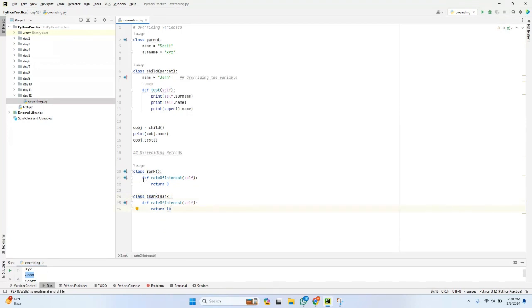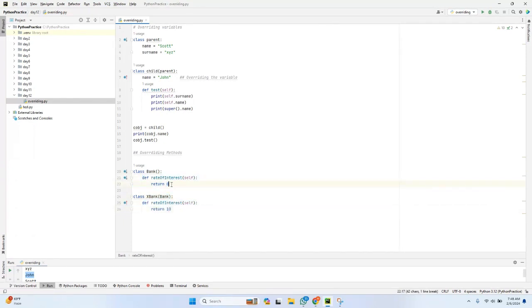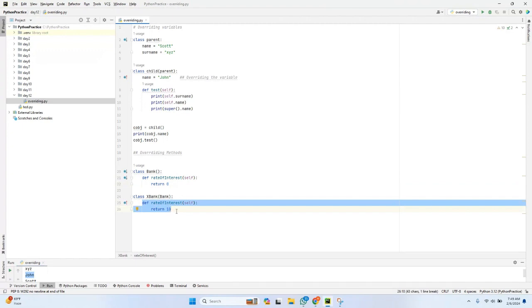So what is it doing here? Already there is a method, and it has overwritten it according to its needs. This method has been overwritten. So RBI can lend you a loan with 0% interest, but State Bank can lend you any loan with its own interest. It is having its own policy, like, I have to lend a loan at 10% interest. If you can see, the same method which is there in the parent class is overridden according to its requirement. So it is nothing but modified. Or I can say the same method which is there in the parent class is recreated. When I say recreated, it is nothing but modified according to its requirements.